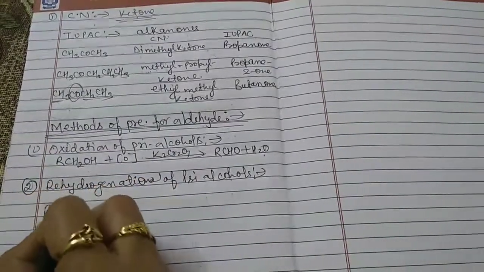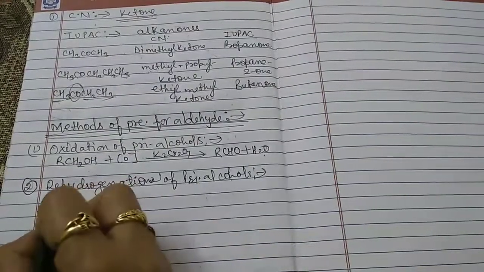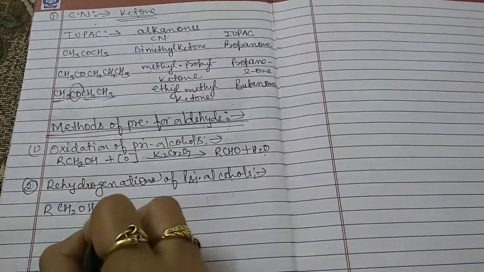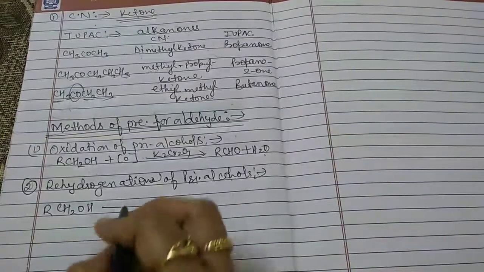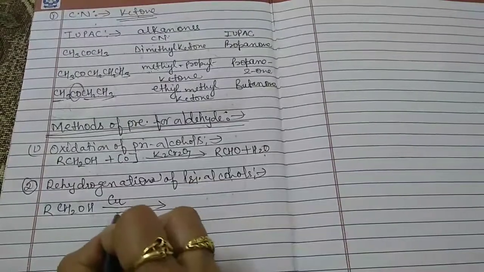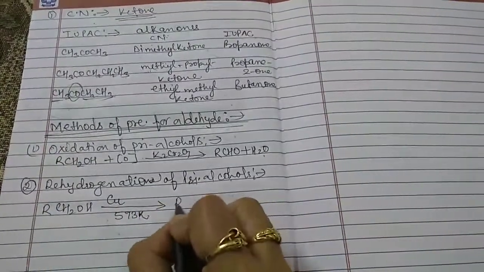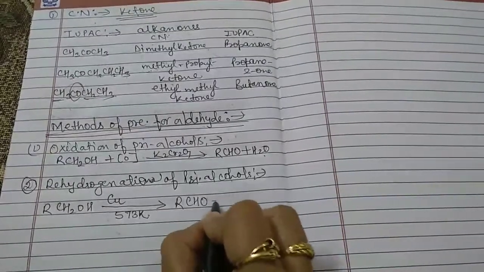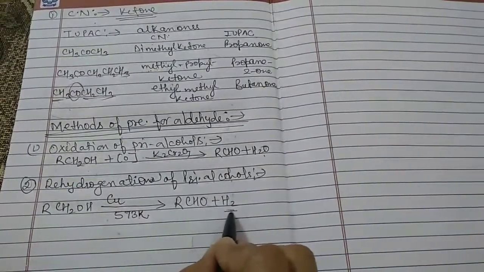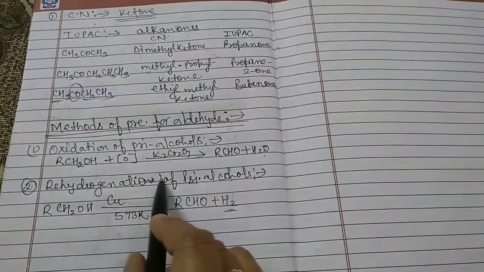Here the primary alcohol is RCH2OH, and the dehydrogenation takes place in the presence of copper powder at a temperature of 573 Kelvin. We get the aldehyde RCHO, and here we get H2. So the removal of hydrogen takes place, and that's why this reaction is known as dehydrogenation.